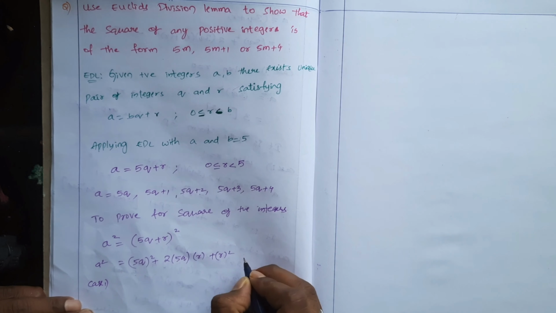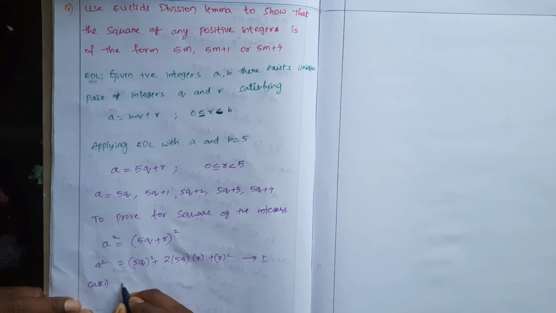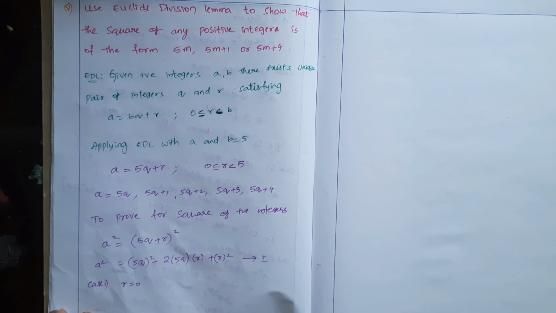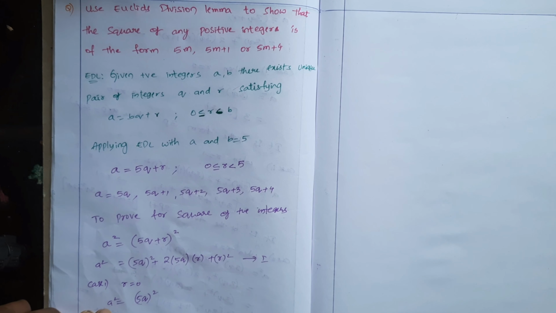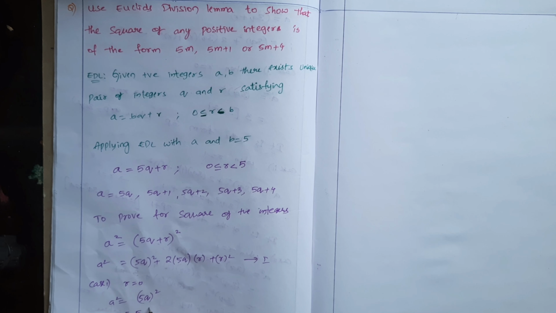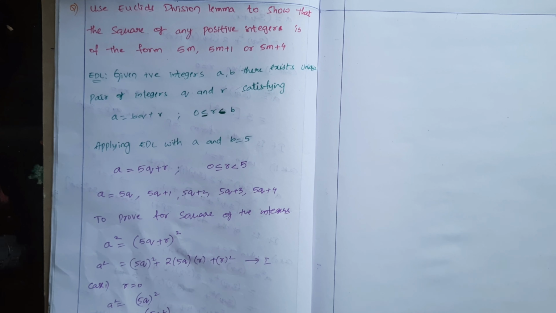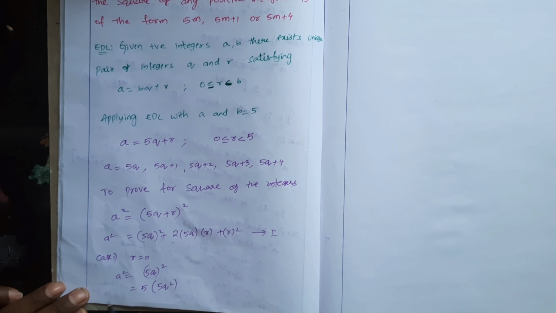Case 1, I'm taking this as equation 1. Case 1, r is equal to 0. When r is equal to 0, then a square will be equal to 5q whole square plus 0 into anything is 0, so plus 0. I'm not writing 0, I'm taking 5 common. 5q whole square is 25q square. If you take 5 common, 5 into 5q square is 5q whole square. Now it is in the form 5 into some integer.